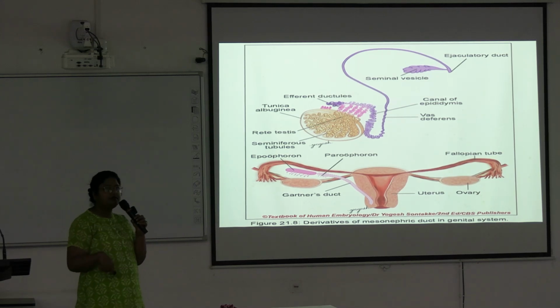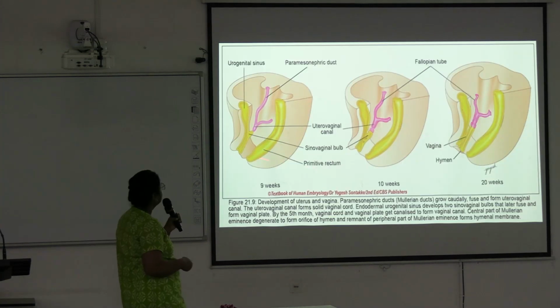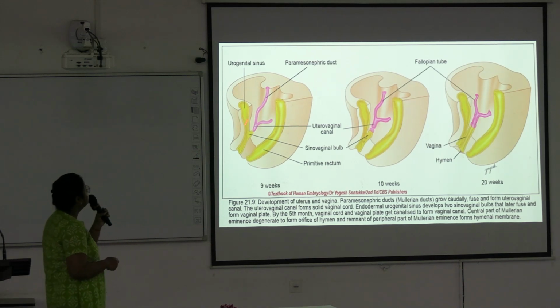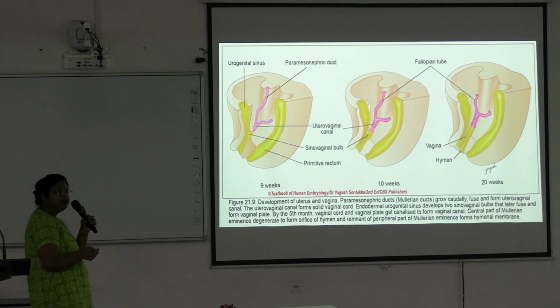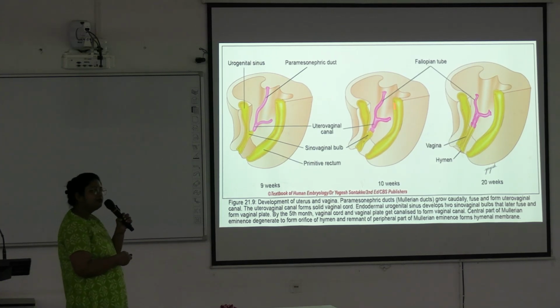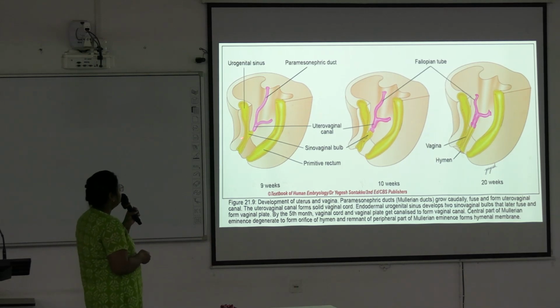Vaginal ridge, vaginal plates are developing. Here you can see this is the paramesonephric duct, and here is the urogenital system developing. Here is the gastrointestinal system. And this is the uterovaginal canal.